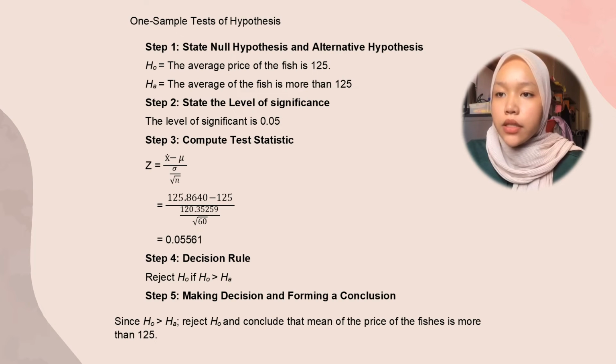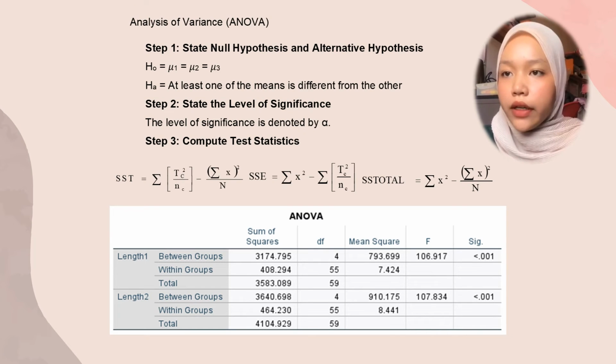Step 3, compute the statistic. So we insert the formula and add the values. Then we get the answer 0.05561. Step 4, decision rule. Reject H0 if H0 is bigger than HA. Step 5, making decision and forming a conclusion. Since H0 is bigger than HA, H0 is rejected, and we conclude that the mean price of the fishes is more than 125.